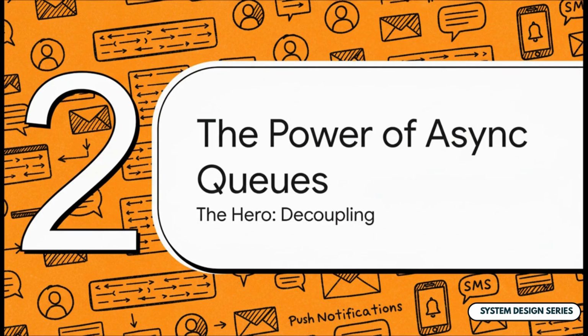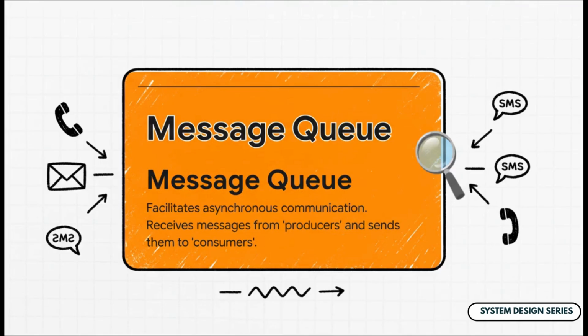This one idea is the key to solving our entire problem. So this brings us to the real hero of our system design, asynchronous queues. This is the magic component that lets us break free from that synchronous trap and truly decouple our services. So what on earth is a message queue? Well, think of it like a digital post office. A producer, that's our main service, can just walk up, drop off a letter, and immediately walk away. It doesn't have to wait. The post office, our queue, holds on to that letter safely until the mail carrier, the consumer, is ready to come and pick it up for delivery. The sender and receiver never even have to be there at the same time.